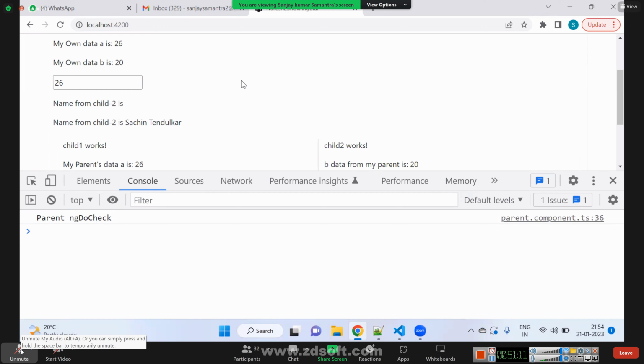Now, Angular has a default change detector which is watching your variables. If there is any change in your variable, Angular will run that change detector. But that Angular change detector will not be able to detect a few changes also. What are the changes Angular change detector will not be able to detect? If you push one new value to an array, Angular change detector ignores that. Angular change detector thinks it's not a change.